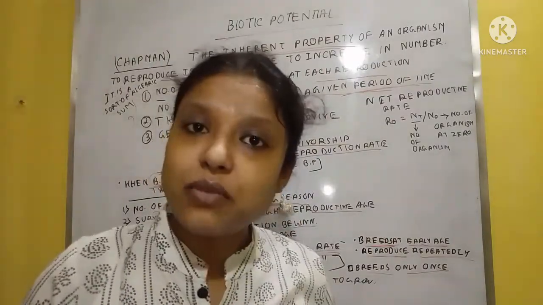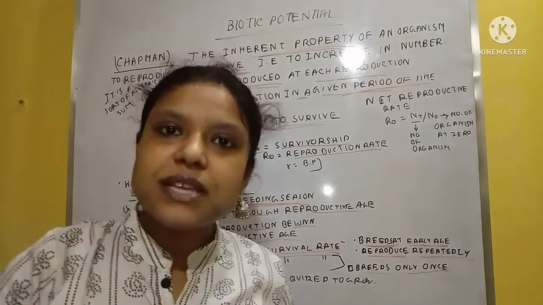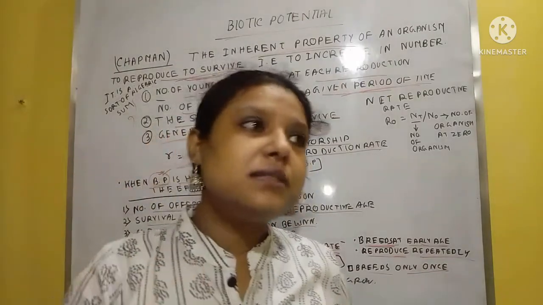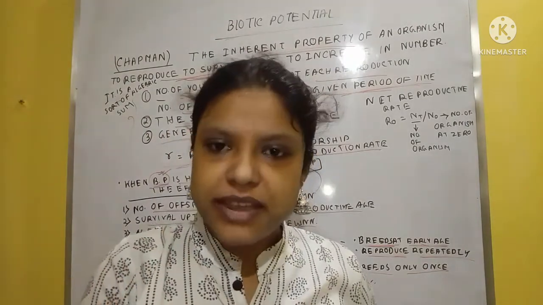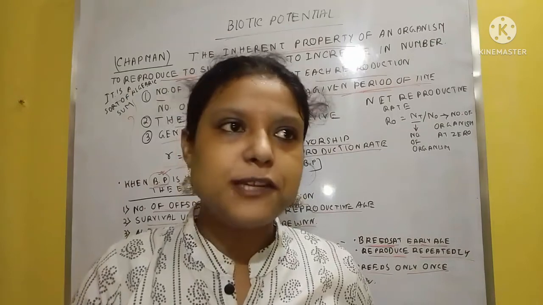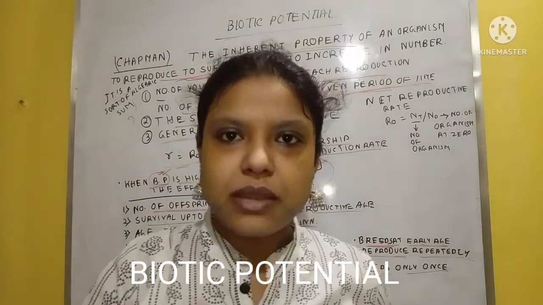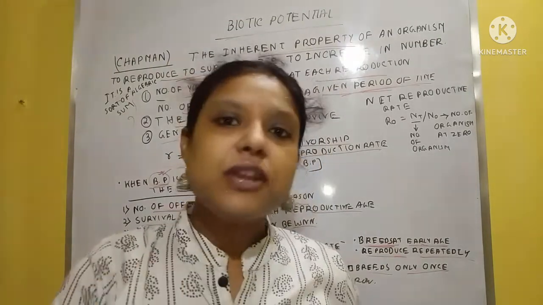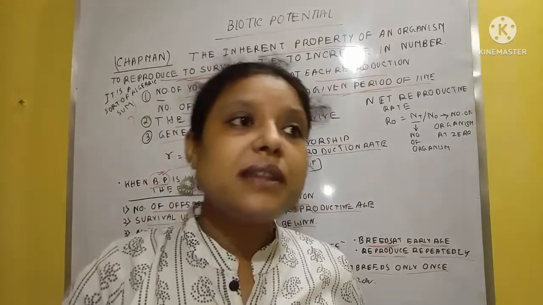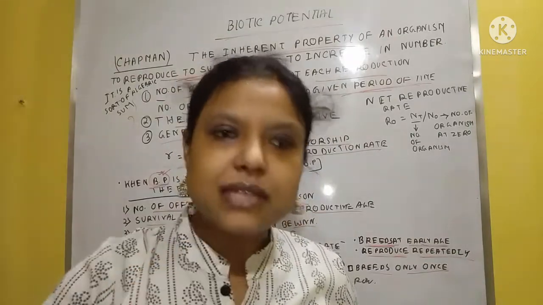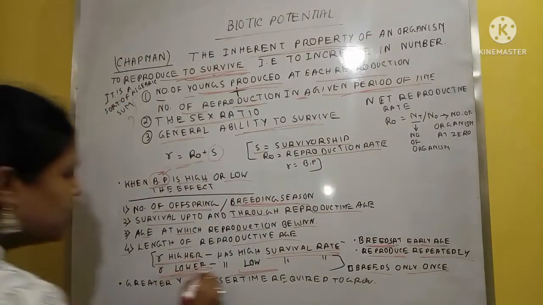So in that situation, survival is affected by the environment, because the reproduction capacity is not repeated. Why? Because they only reproduce after getting maturity, or their reproduction age starts at a particular time. So in that situation, R is lower.